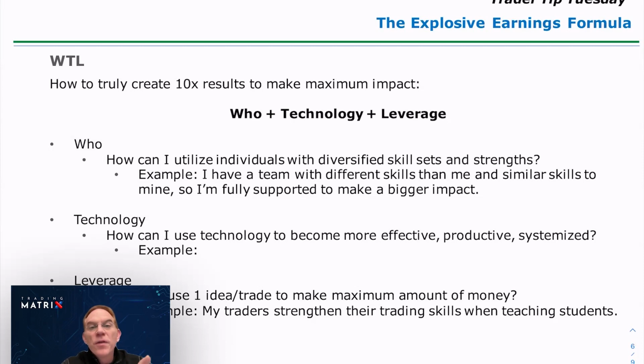So leverage is key. One of the things I love about trading with leverage is once you get a really good strategy to increase your earnings by 10 times, all you got to do is add a zero. So if you can make $100,000 a year trading a 10 lot, you can make $1 million on a 100 lot. You can make 10 million on a 1,000 lot. You just got to add a zero. Now there's ceilings to this, of course, and you'll get to a ceiling. There'll be a liquidity threshold that's as high as you can go. But the cool thing is to actually find where that ceiling is. Most traders never know where the ceiling is. So we just add zeros to get our leverage.